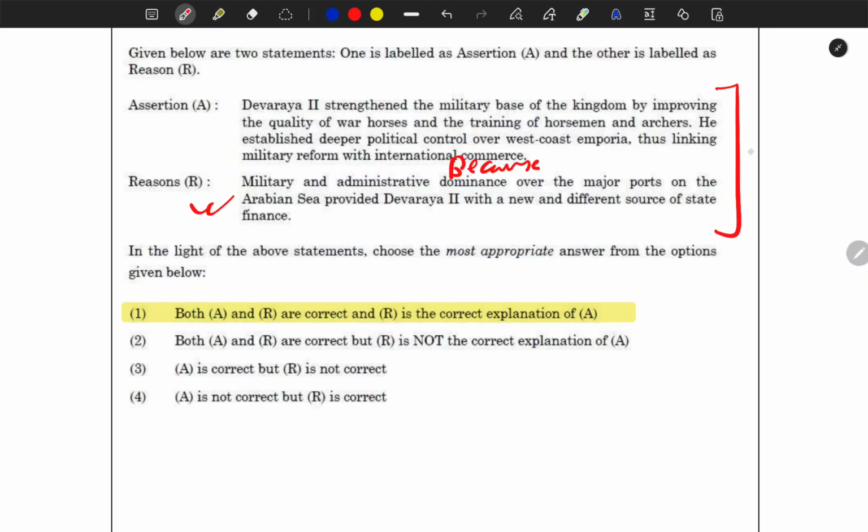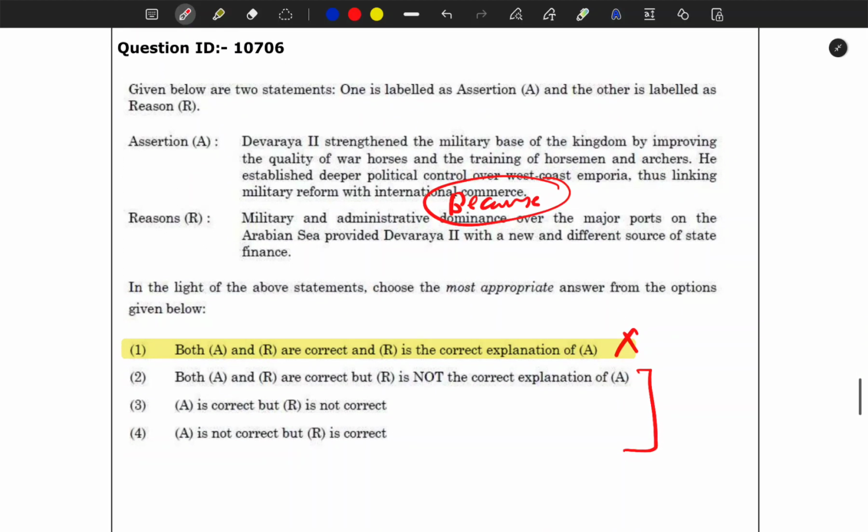What would have been the other case? If this because was not fitting in that, we could have eliminated this statement straight away, okay, and then we would have thought about these three statements. But that is not the case here, because it's fitting nicely here, and also the statements are very related and very factual. Like obviously we cannot remember this many facts, but based on the understanding you could have done this. So for me this was an easy question.